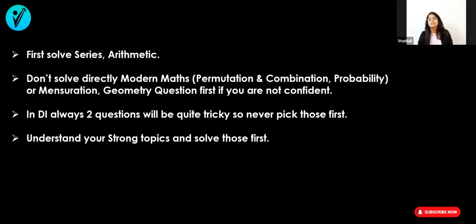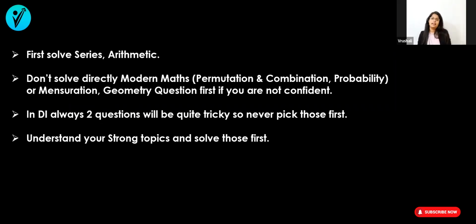So attempt the easier questions first. What are the points? There are a few topics, like solve the series first, arithmetic questions first, which are easy, which you can solve easily. So you have to solve those questions first. Don't solve directly permutation combination or modern maths, or probability questions, geometry questions, and get stuck on that question. Never do this. You can do these questions at the end, right? Otherwise you will lose the confidence. So all the topics which you don't know, which are in your list of weak topics, you can skip those questions at the initial stage. At the end, you can solve those questions.